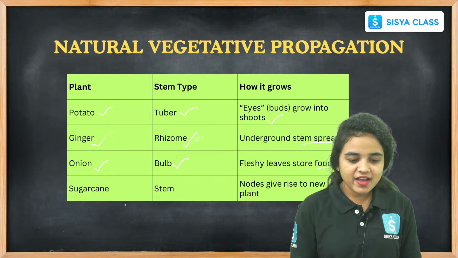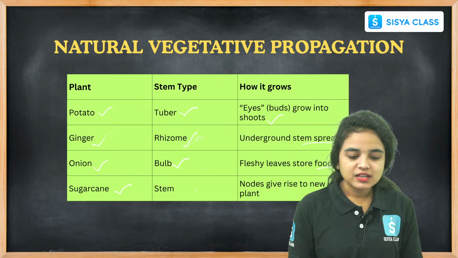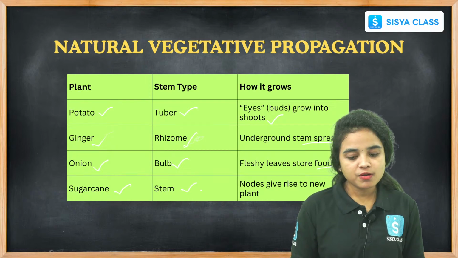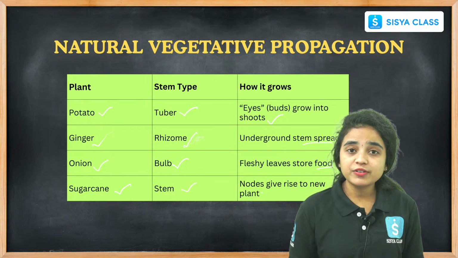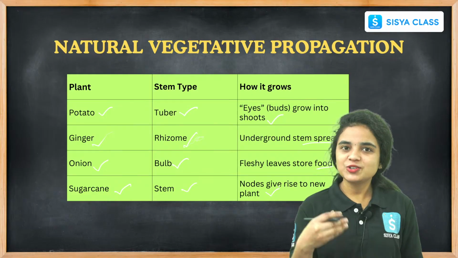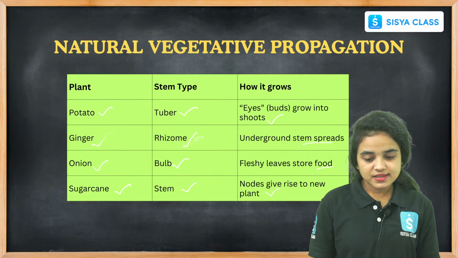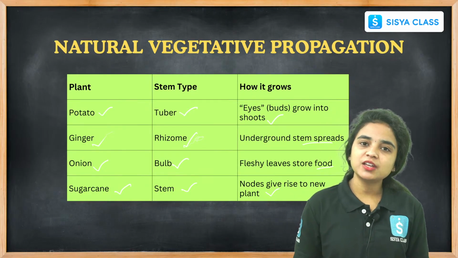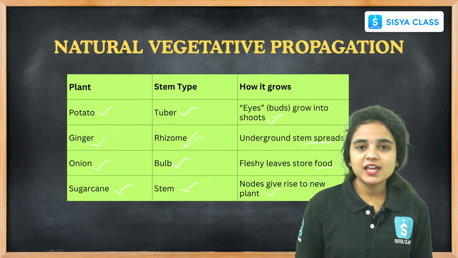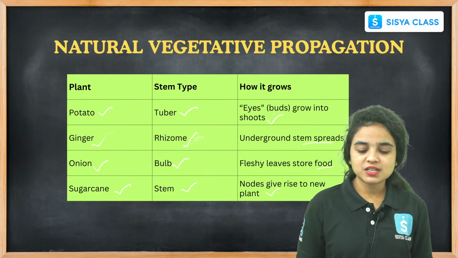Sugar cane is also stem vegetative propagation. It grows because nodes give rise to new plants, right? This is how new plants are developed with the help of stem vegetative propagation, right students?